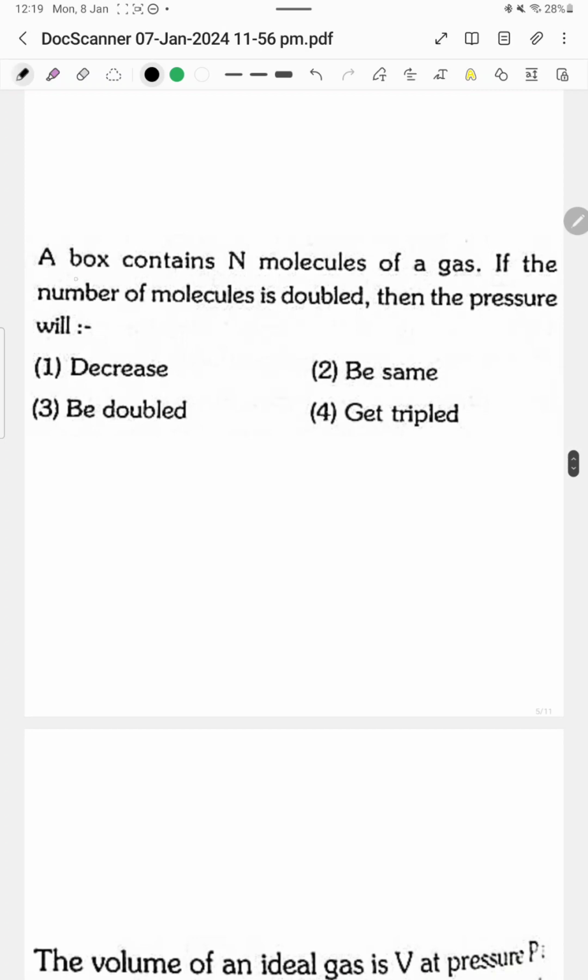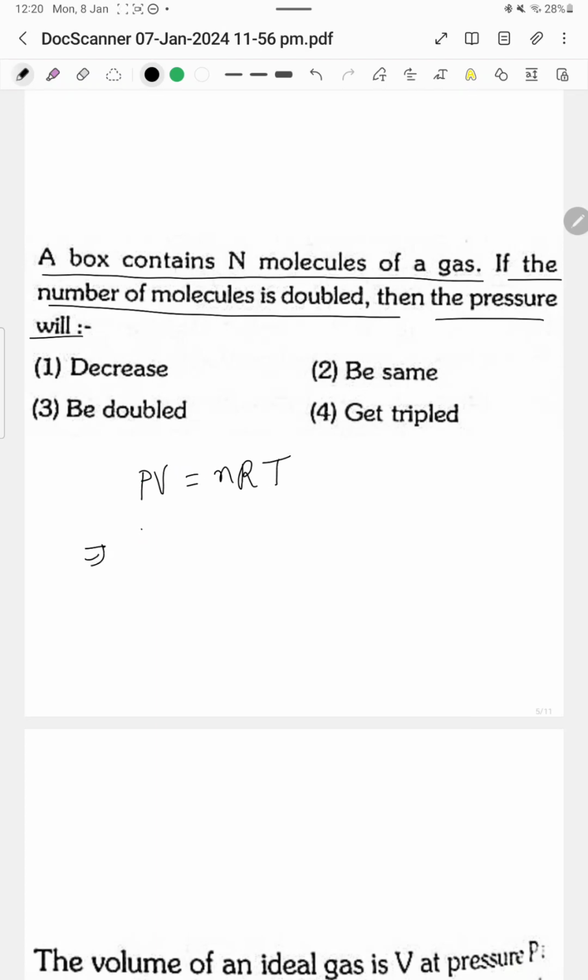Next question. A box contains N molecules of a gas. If the number of molecules is doubled, then the pressure will. We know that PV is equal to nRT. PV is equal to N by NA, where NA is Avogadro's number, times RT.